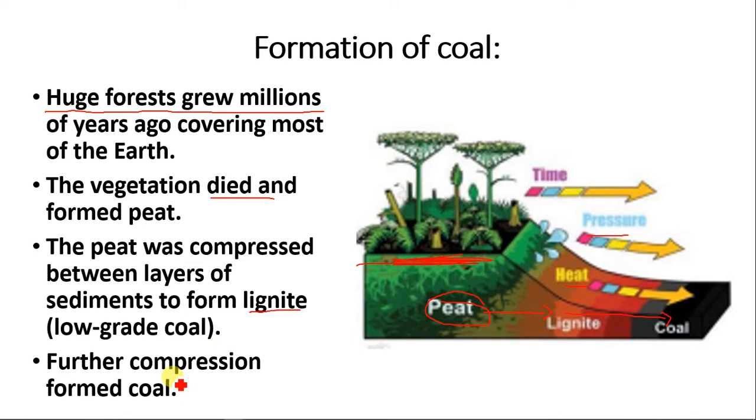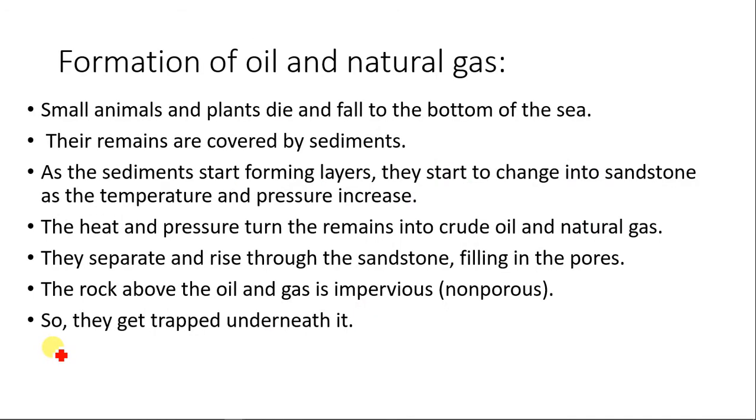Now, in an exam, if you are asked to describe the process of coal formation, this is enough to give you full marks. Huge forests grew millions of years ago, covering most of the earth. The vegetation died and formed peat first. As a result of compression and heat, the peat is converted into coal. That's all.